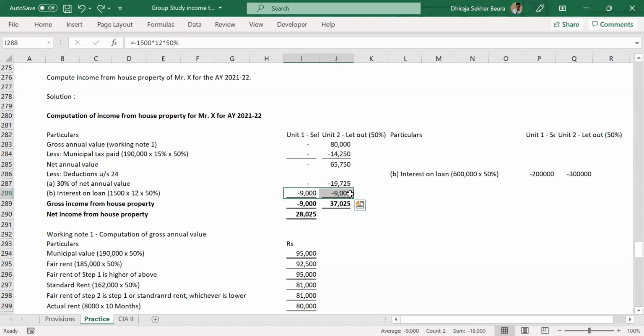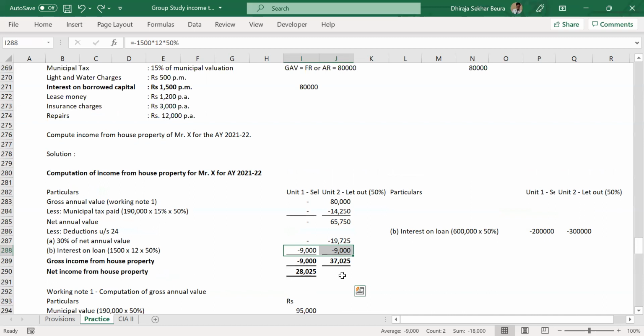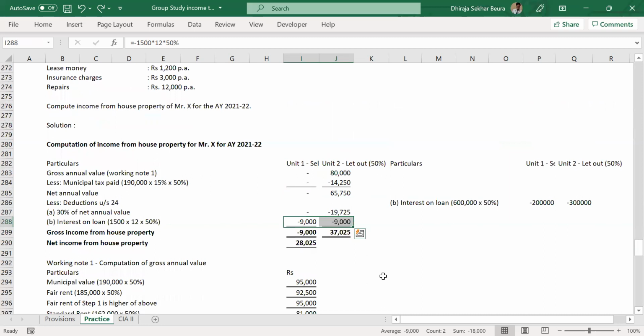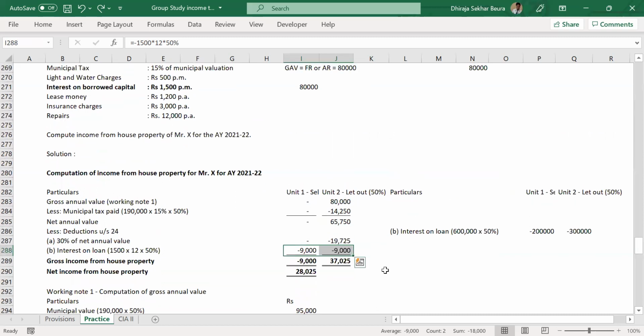Absolutely. That is correct. So unit 2 we are considering because we have an income from unit 2 because of the rent. And the rent is 8,000 rupees per month. And that property is occupied only for 10 months because it was vacant for 2 months. So we have calculated for 10 months multiplied by 8. So total rent is 80,000 rupees. And then municipal tax also is per annum, 1,90,000 rupees. So whether the property was occupied or vacant, we have to pay full municipal tax, correct? Correct.